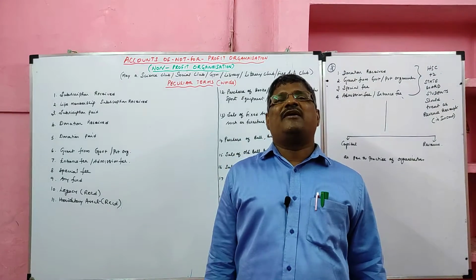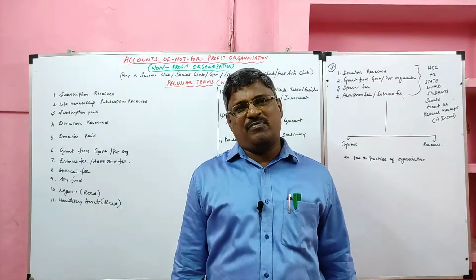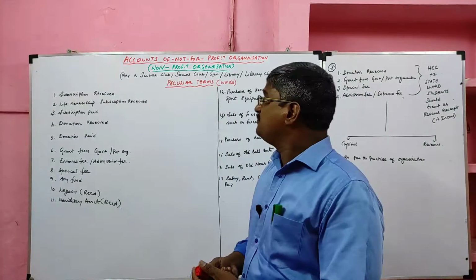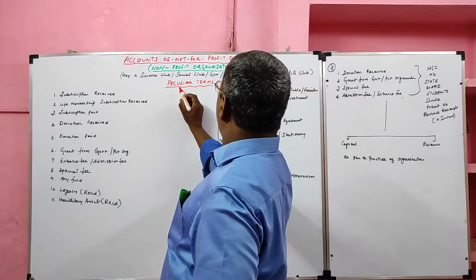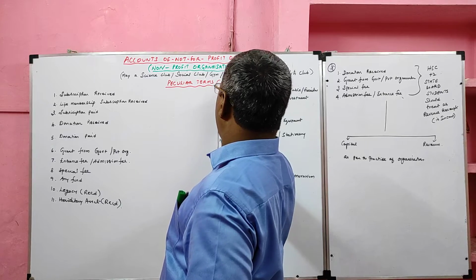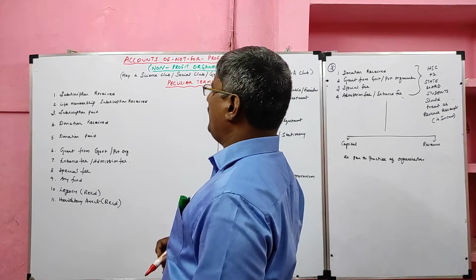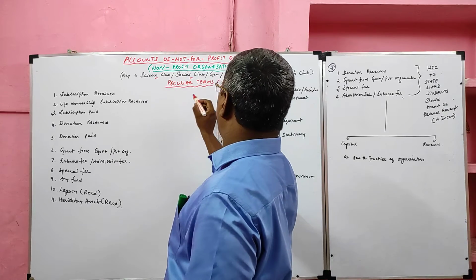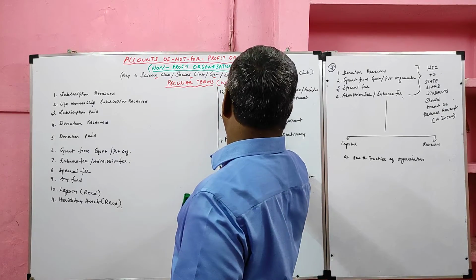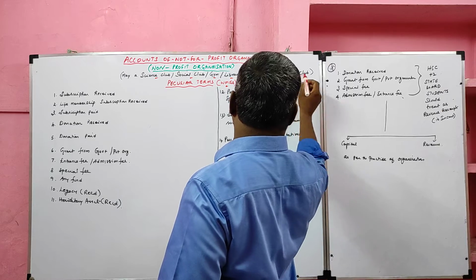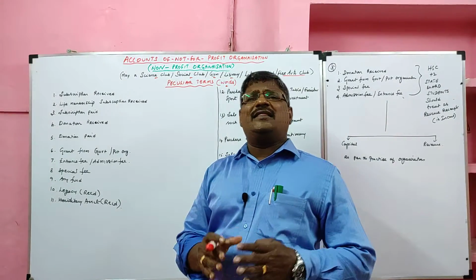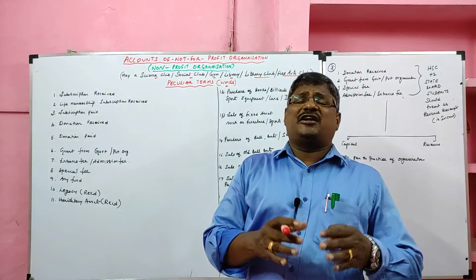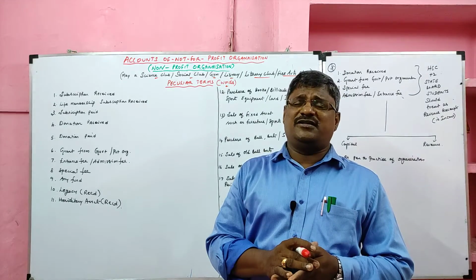Friends, now we learn the peculiar words in relation to the non-profit organization. Look at the board. Peculiar terms, which are called words related to the non-profit organization. The non-profit organization may be a science club or a social club or a gym or a library or a literary club or finance club. Normally, the trading activities terms are different from non-profit organization words.